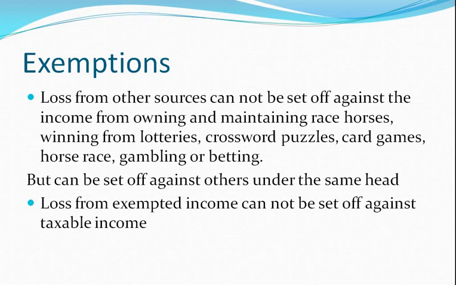Here we are talking about the third one, that is loss from other sources cannot be set off against the first two. That is, the first one is owning and maintaining race horses and the second one is lotteries, gambling, crosswords, betting, etc. But it can be set off against others under the same head. Third head loss can be set off against third head income but not first and second.